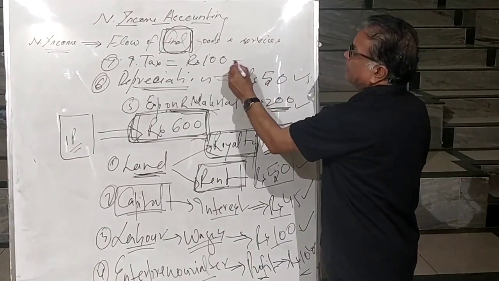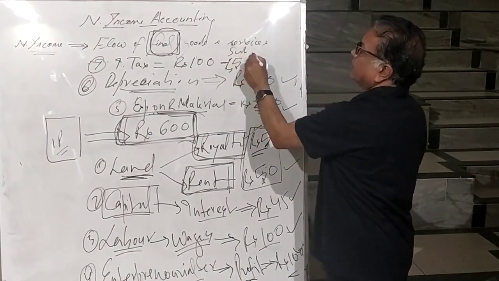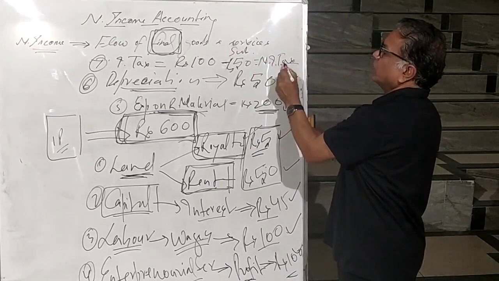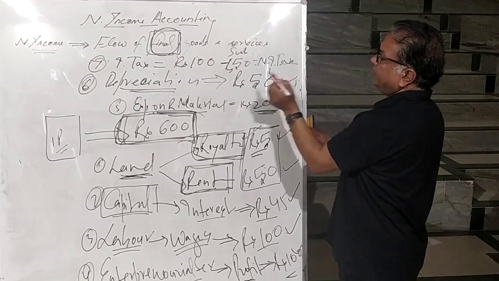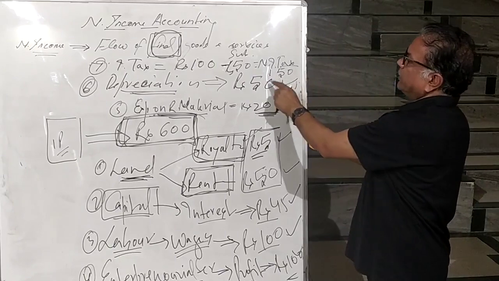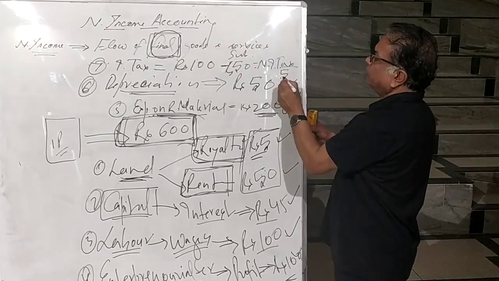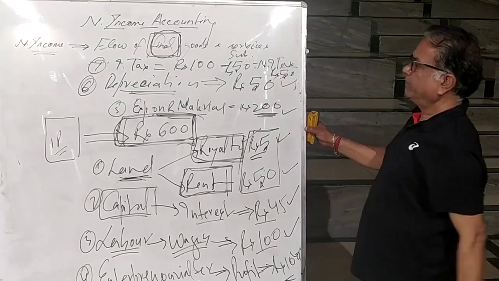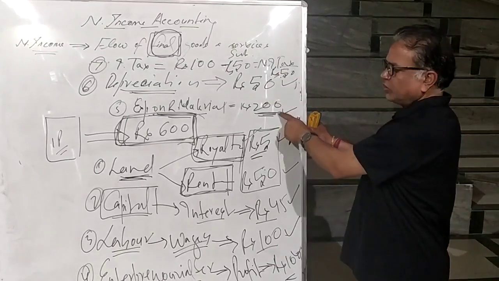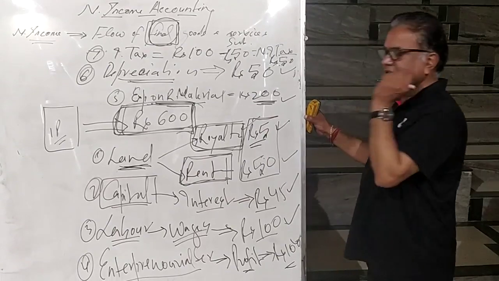And how much subsidy per packet is given? 50 rupees. So your net indirect tax is 100 minus 50, rupees 50. So total 50 plus 50, 100, plus 200, 300, 400, 500 and 600.